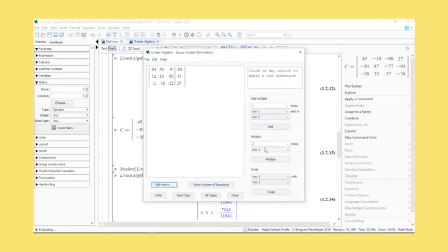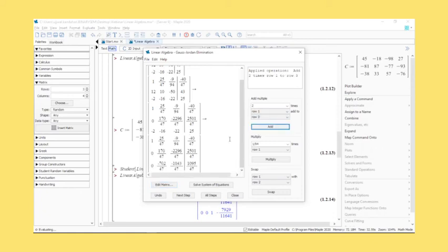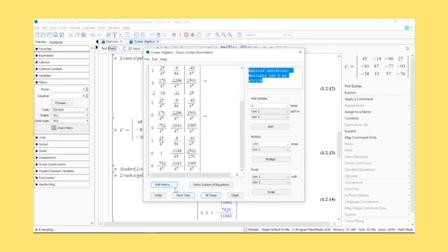Let's say I want to multiply this by 1 by 24. Click on multiply. That's the first step that you perform. Then add minus 12 times row 1 to row 2, or add 2 times row 1 to row 3. So this is basically you or a student moving through the problem step by step. Or if you want to get the next step, you can get the next step here. You see what sort of operations are being applied. Or you can swap, or use the panel here to do it manually as well. So again, a little bit of insight into what's happening.